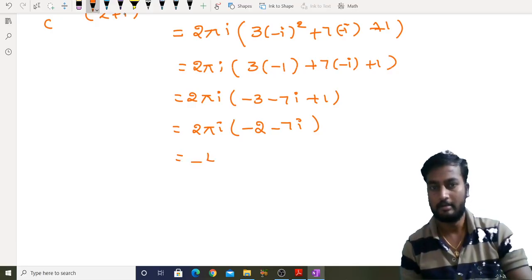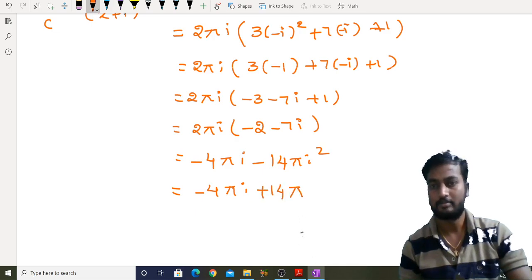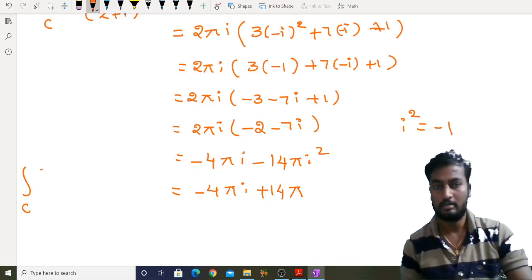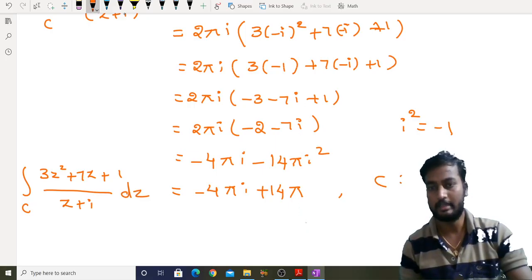Now if you multiply it out, −4πi, and −14πi² with i² equal to −1 gives 14π. It is the integral of (3z² + 7z + 1)/(z + i) dz, where C is |z + i| = 1.